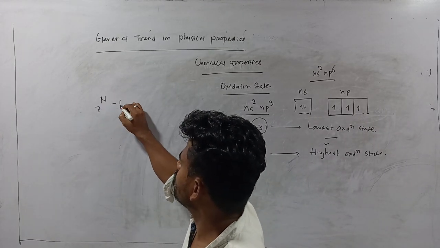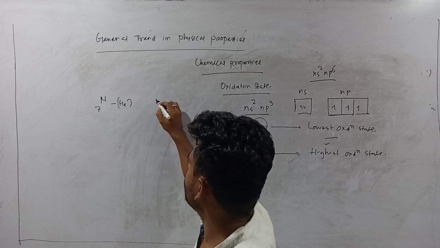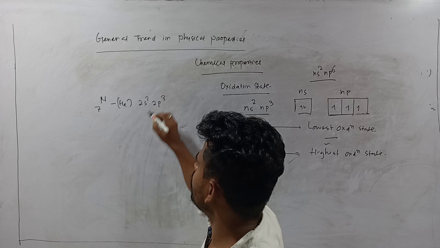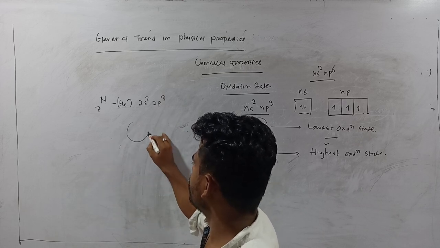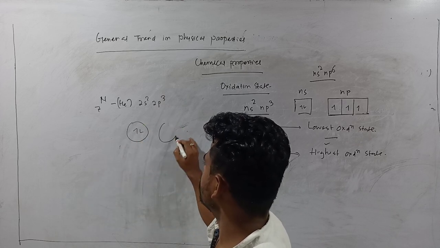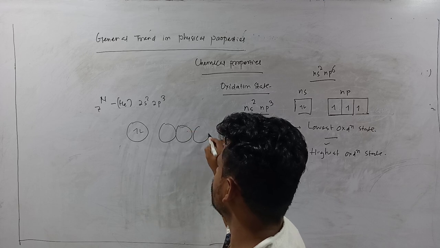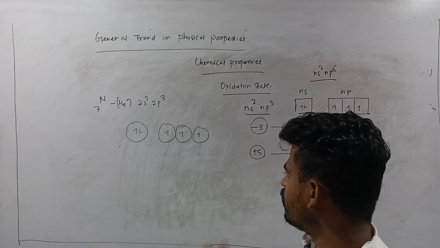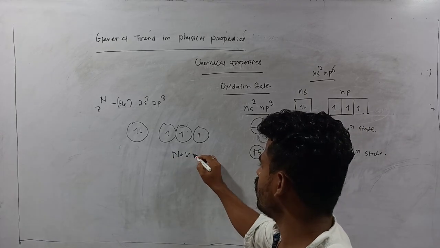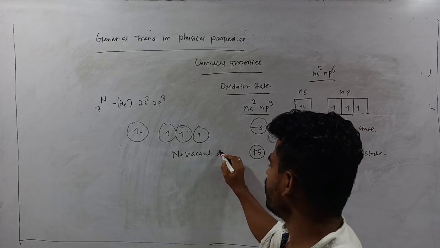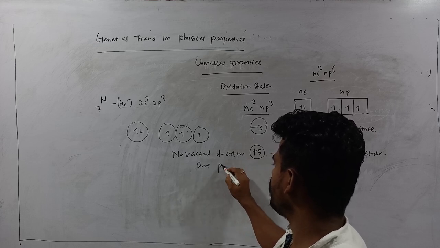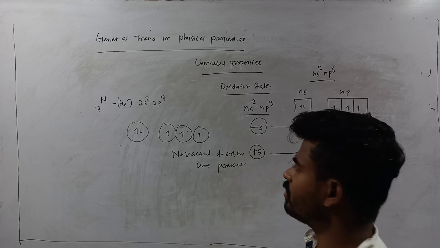Okay, so out of all these elements, if I consider nitrogen, atomic number 7, after helium the configuration will be 2s2 2p3. Here that is 2s2 and this one is 2p3. Is there any 2d? No vacant 2d is there; no vacant d orbitals are present in nitrogen.